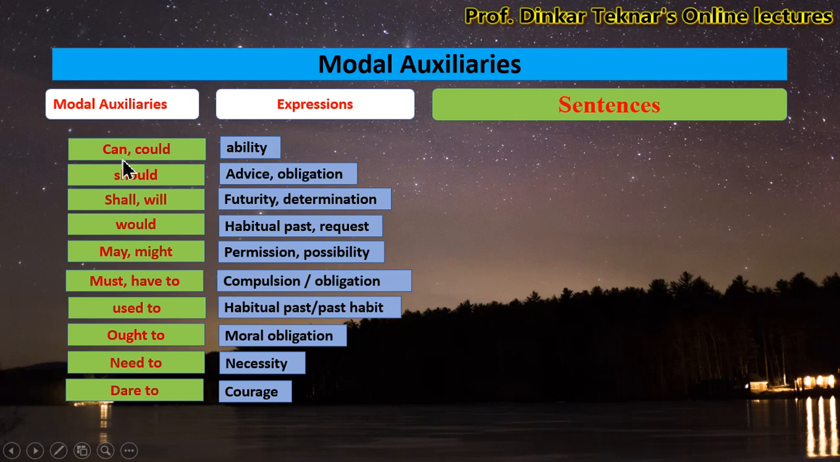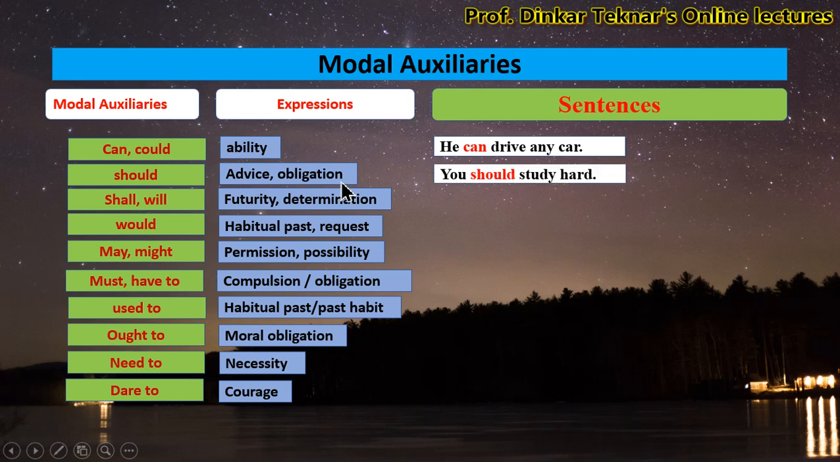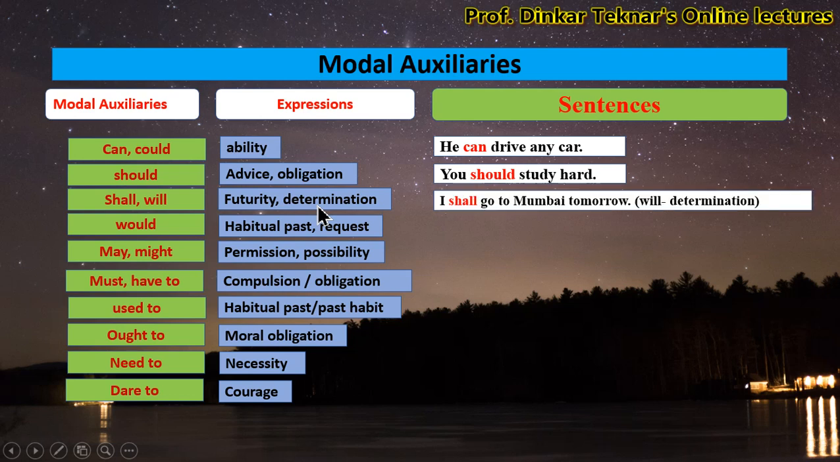For example, can, could, which shows ability, and the example is he can drive any car. This means he has an ability to drive the car. Then advice or obligation, you should study hard. It is advice or compulsion for you to study hard. Futurity or determination, I shall go to Mumbai tomorrow.